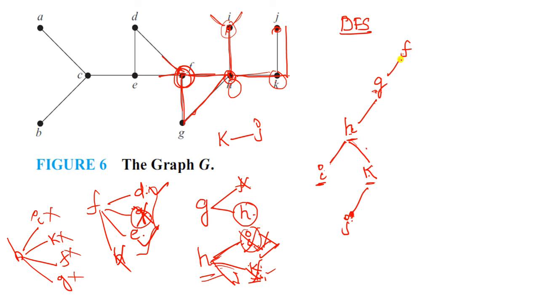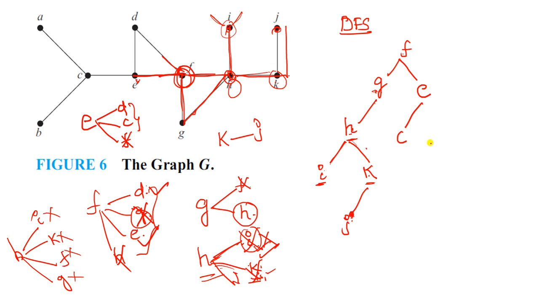Here I choose D or E, anyone. I choose E here. So come here to E. Now what is your explore vertex? E. Here you need to explore. Now check E. E has D, C and F. Already F is completed and you can choose any one, D or C. So I choose C. C I can insert as the left part.